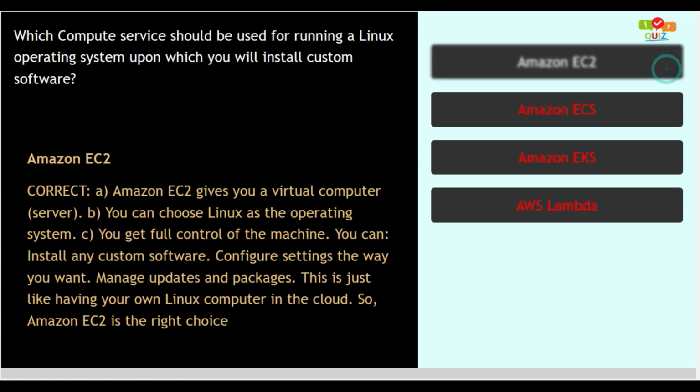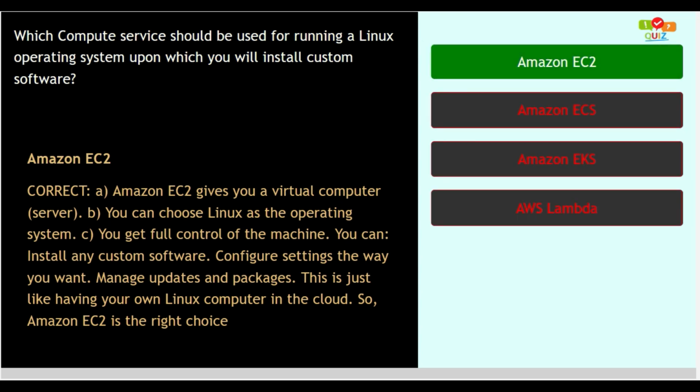Option number 1, Amazon EC2. This option is correct as Amazon EC2 gives you a virtual computer. You can choose Linux as the operating system. You get full control of the machine. You can install any custom software. Configure settings the way you want. Manage updates and packages. This is just like having your own Linux computer in the cloud. So Amazon EC2 is the right choice. So option number 1 is the correct answer.